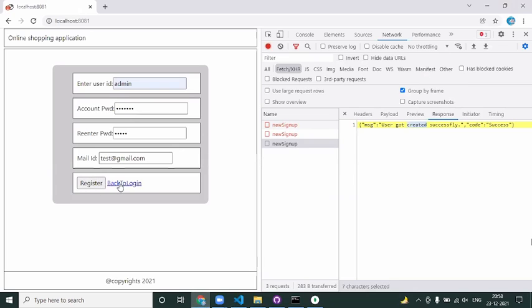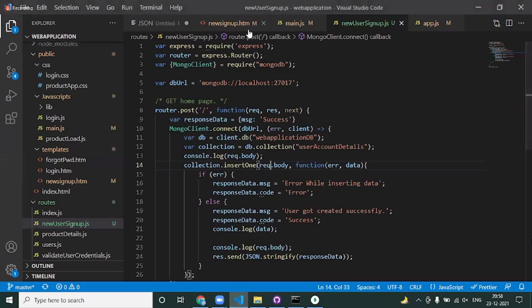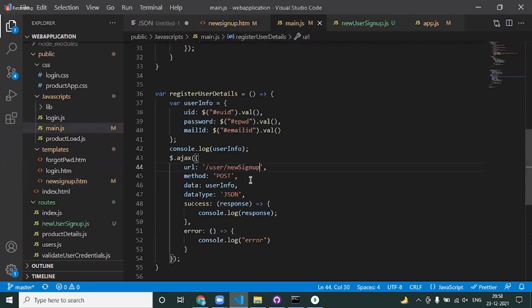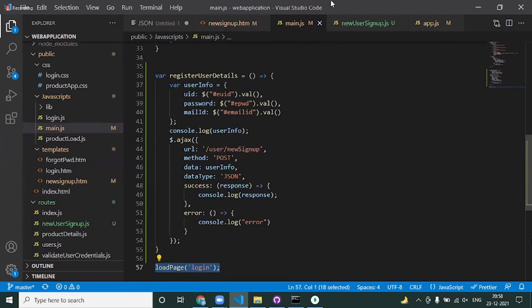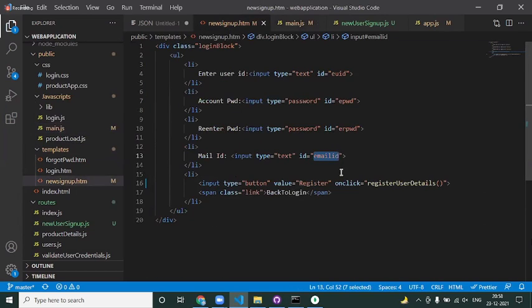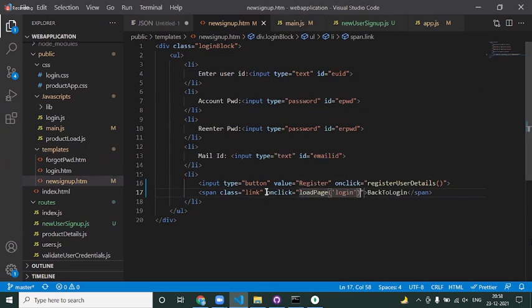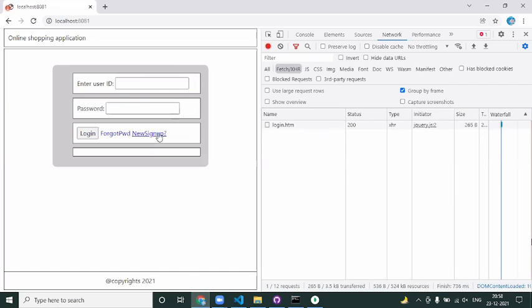Now I just sign up here. Back to login page. Why this guy is not working? We haven't written any code for that. Back to login, go to the news page. Oh, back to login, we haven't added anything. Back to login, what it should be? It should be this guy. Back to login. On click is equal to so and so. Okay. Now if you come back, reload the page, click on sign up, back to login. Yeah, now it is going fine.